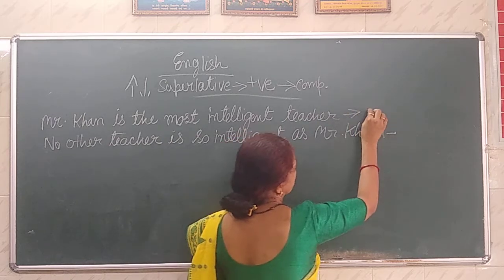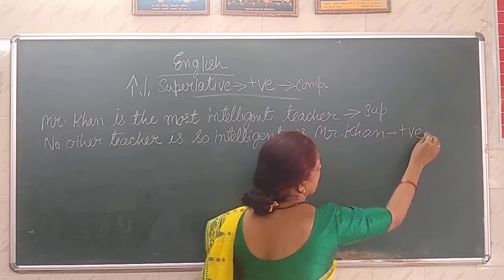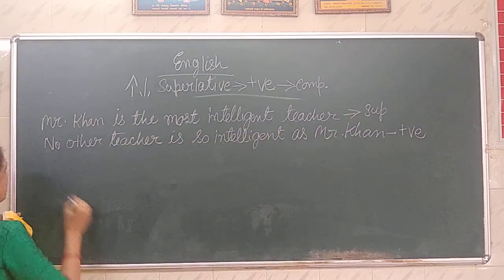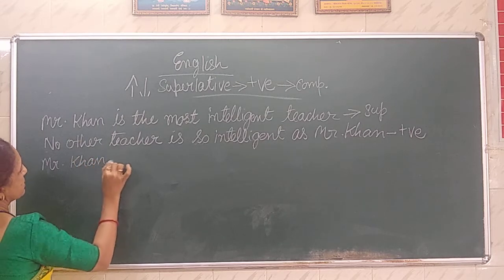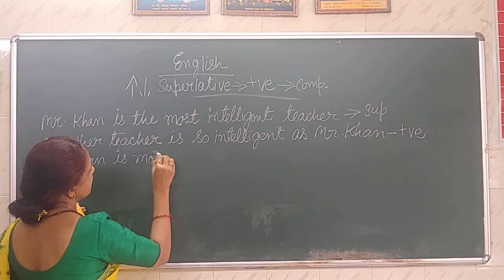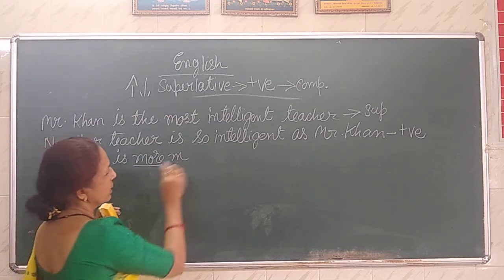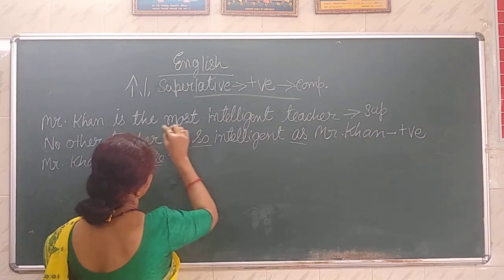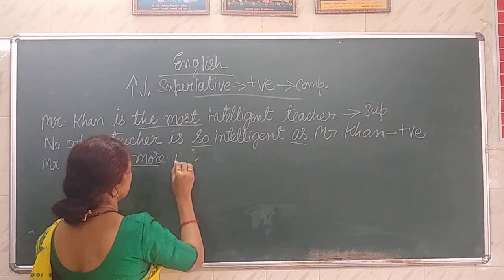This is positive superlative. This is positive degree, and comparative will be Mr. Khan is more intelligent. We use for comparative degree more, and here the most.